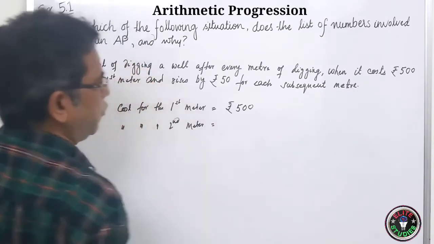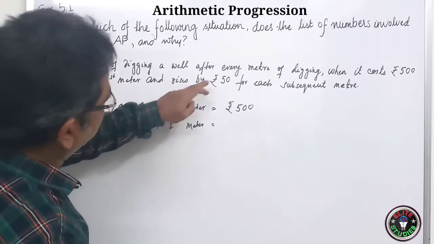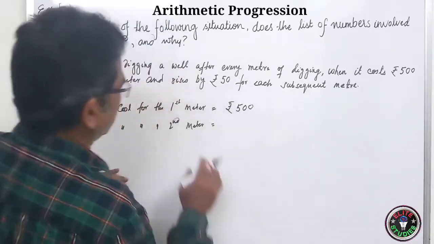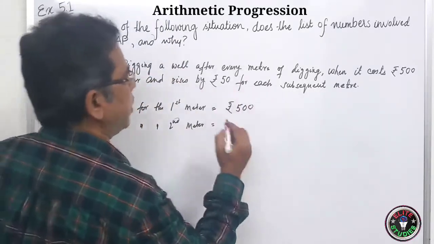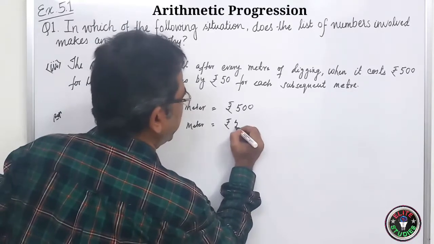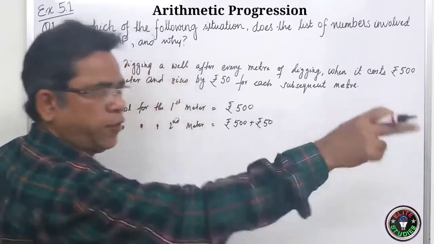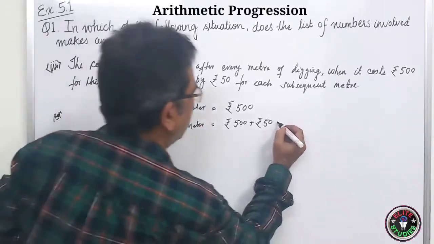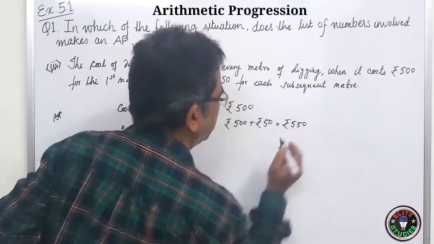It rises by 50 for each subsequent meter. So first 1 meter is 500. For the next one you have to pay ₹500 plus ₹50, as we did in the first question. So it will be ₹550.